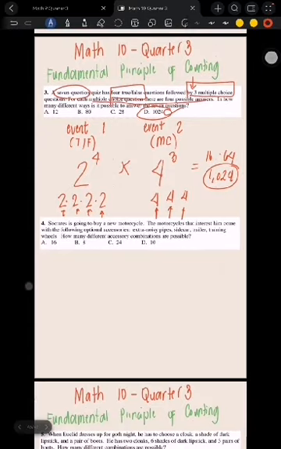Last example. Socrates is going to buy a new motorcycle. The motorcycles that interest him come with the following optional accessories: extra noisy pipes, sidecar, trailer, training wheels. How many different accessory combinations are possible? 16, 8, 24, or 10? So again, what are the optional accessories? Extra noisy pipes, sidecar, trailer, and training wheels.